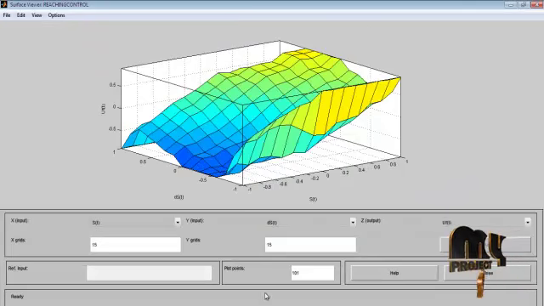So using the fuzzy sliding mode control, the output efficiency will be increased.